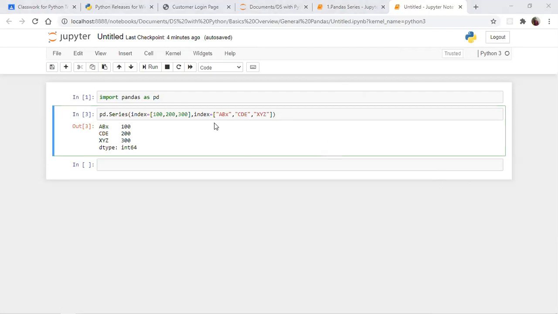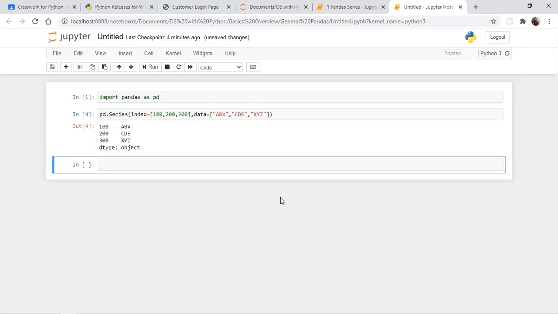See now, index, data. I gave the first argument as index and the second argument as data.